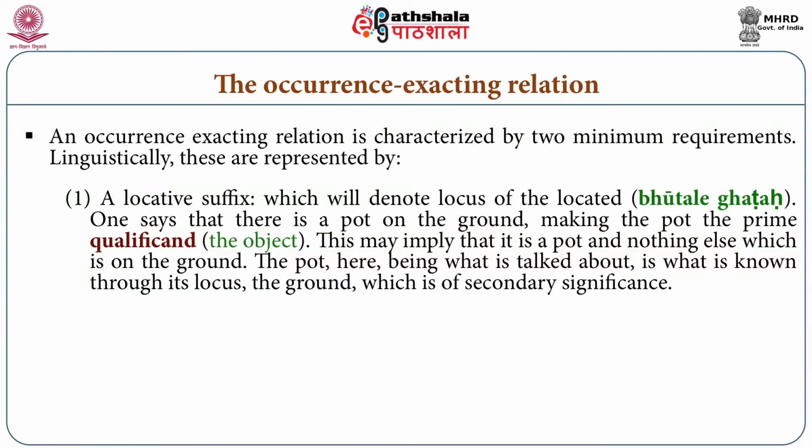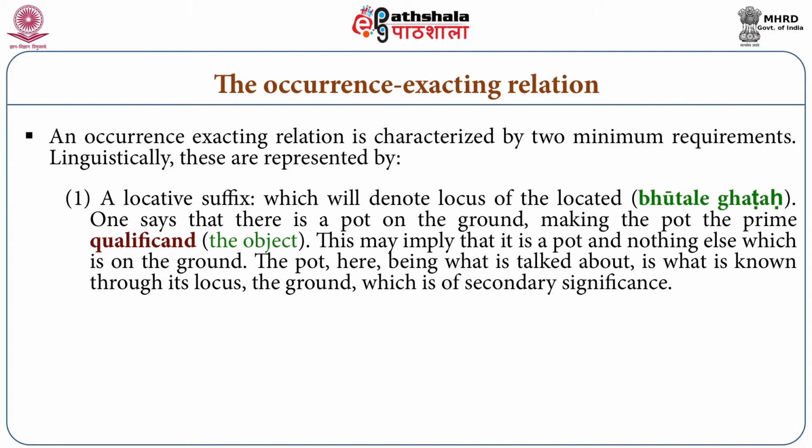But in other examples, like conjunction, it is not always an occurrence exacting relation. But what about these indirect relations? There is also a point to note: if you are making an indirect relation aiding those relations which are occurrence exacting relations, then that indirect relation would also be an occurrence exacting relation.